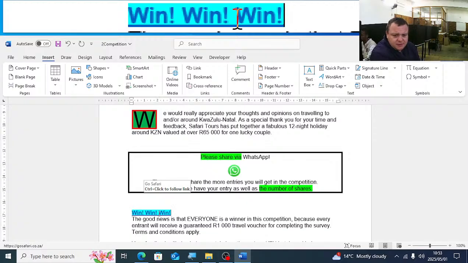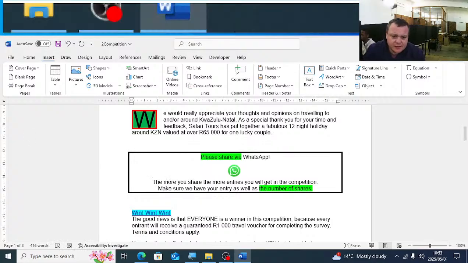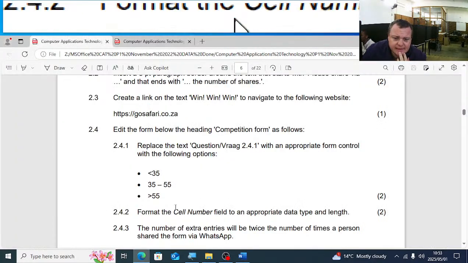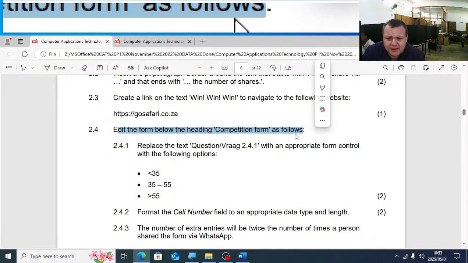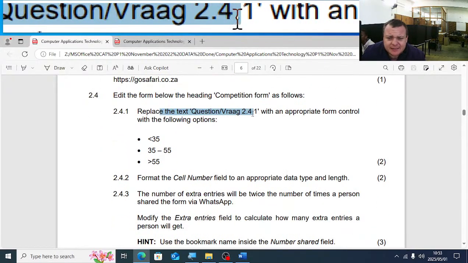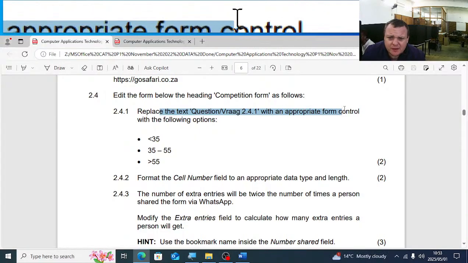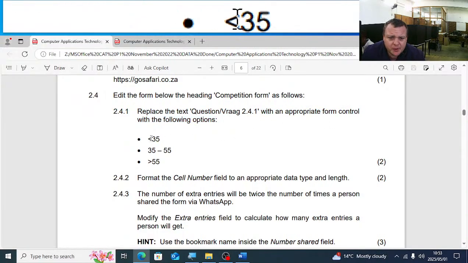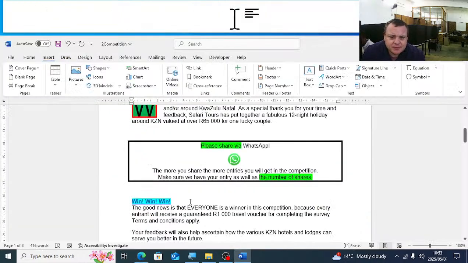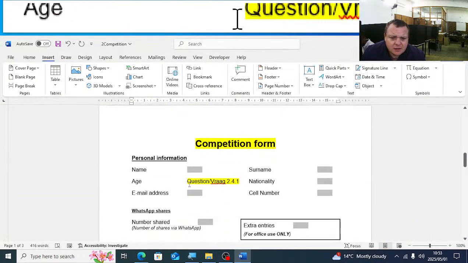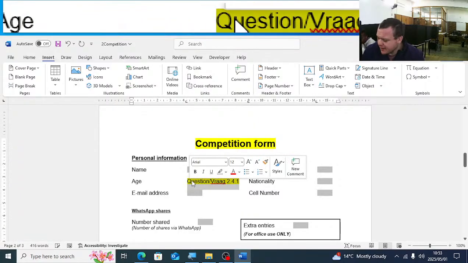Also not difficult, quite easy marks that you can get with the link. Next one, edit the form below the heading competition form as follows. Replace the text question 2.4.1 with an appropriate control with the following options. So here you have what form will we insert here? Let's just scroll down. There's question 4.1.2, the age field.